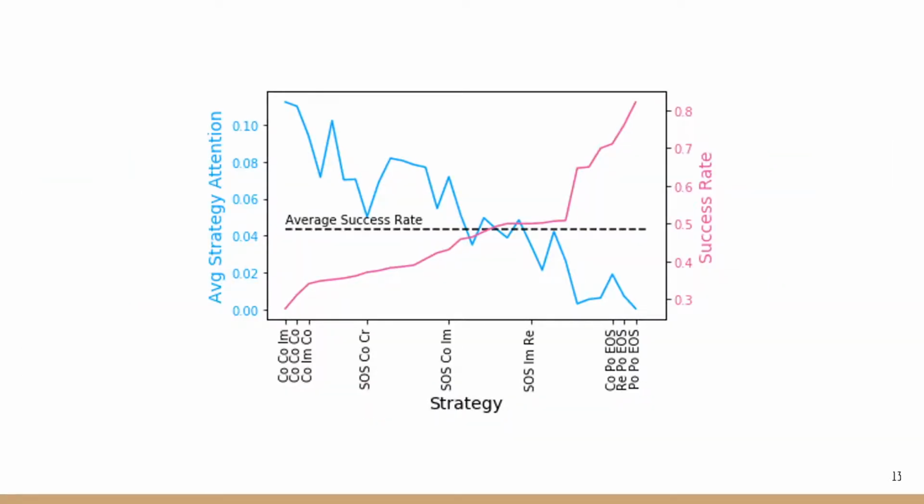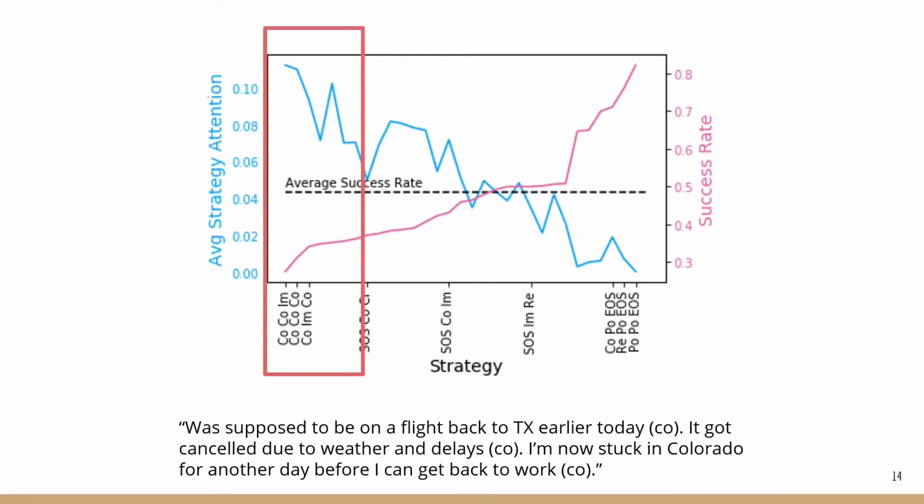Interestingly, we find that strategies that appear in requests with lower success rates have a higher amount of attention placed on those strategies. This suggests that poor strategies or styles negatively affect a request's persuasiveness, regardless of the content. These strategies also appear to successfully use concreteness in their requests, without relying on other strategies like politeness. Qualitatively looking at some examples, like the one below, we find that these requests come off as demanding. Breaking concreteness in these requests with some uses of politeness might improve them.